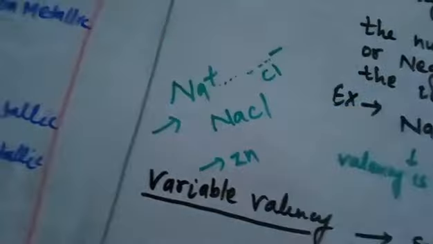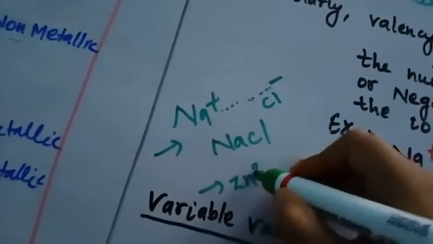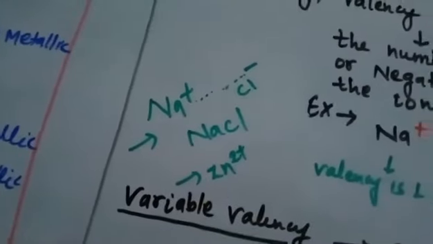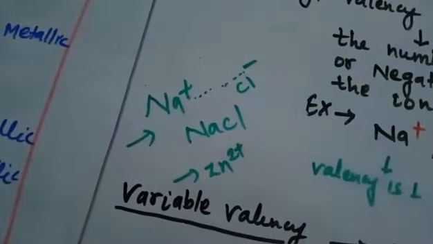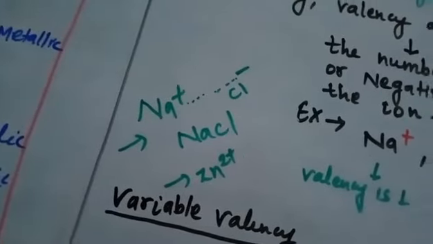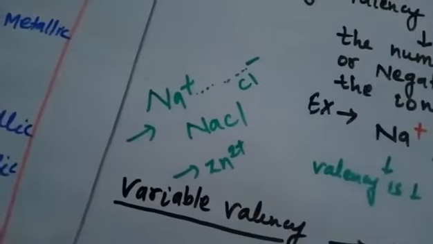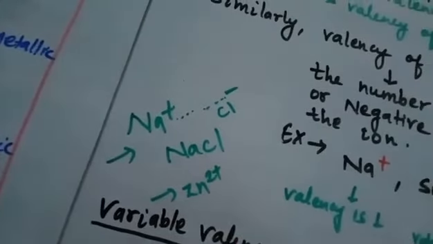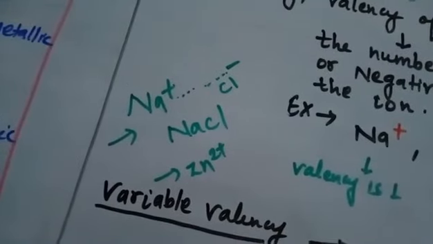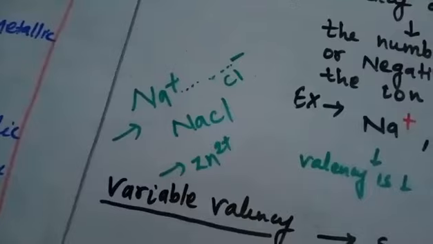Okay. One more example I can show you. Zn in the form of ions will be written like that, Zn2 plus, as you know. So Zn has a net 2 positive charge on it. So we can say that the valency of zinc is 2. We will not say positive or negative, we will just say the valency is 2, because it is the number of unit positive or unit negative charge on it.